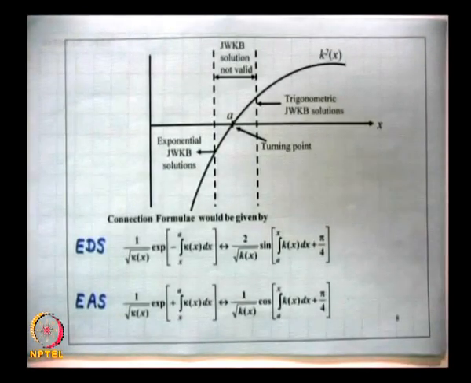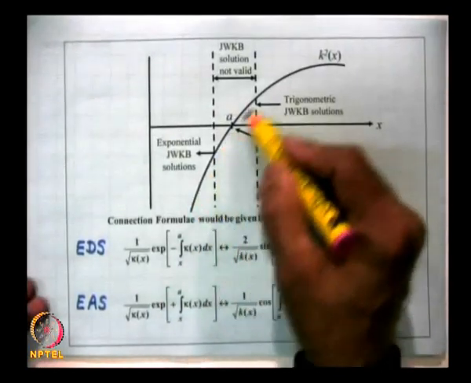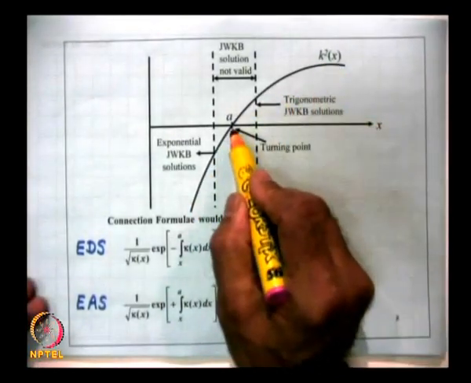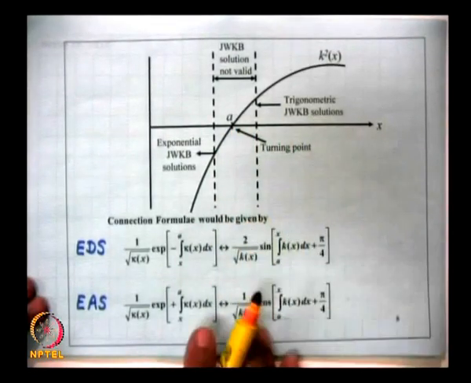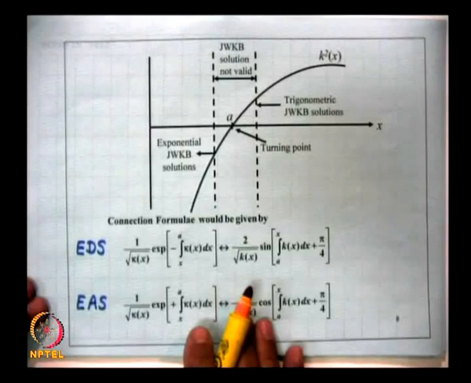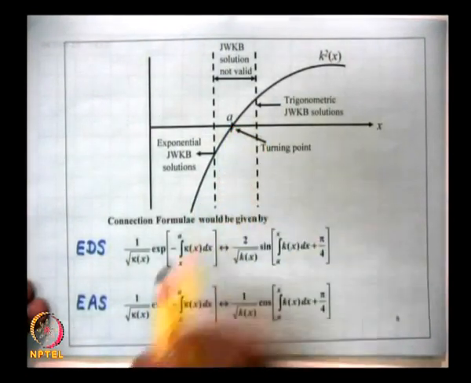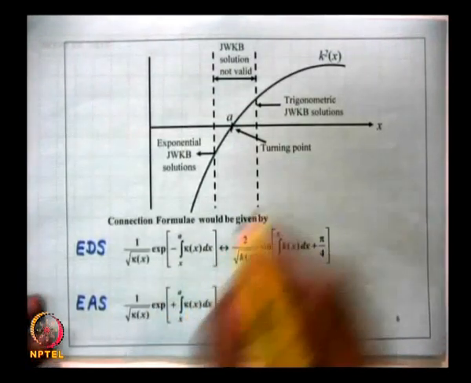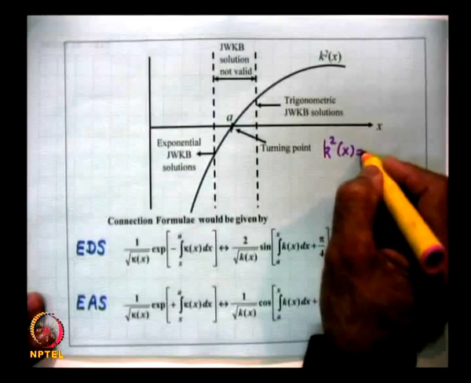We said that if k square of x varies like this, so that the oscillatory solution is to the right of the turning point, this point x is equal to a is the turning point where k square of x is equal to 0.